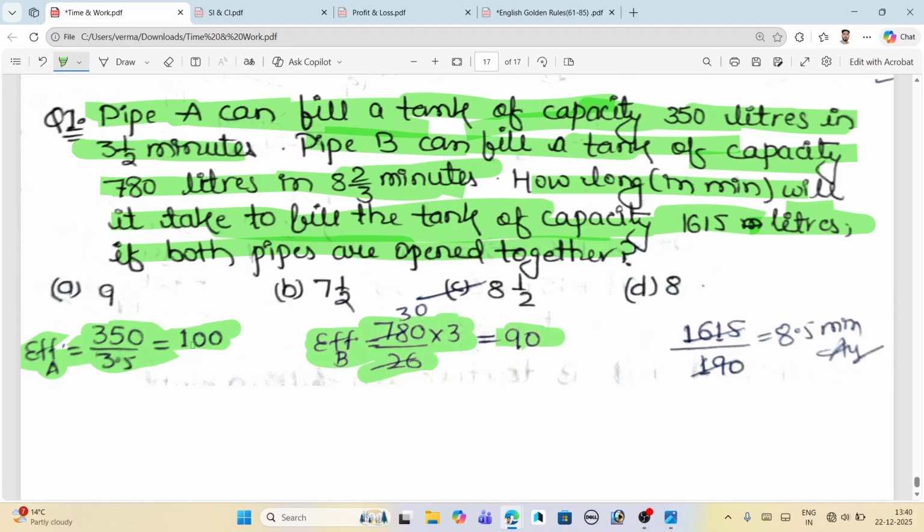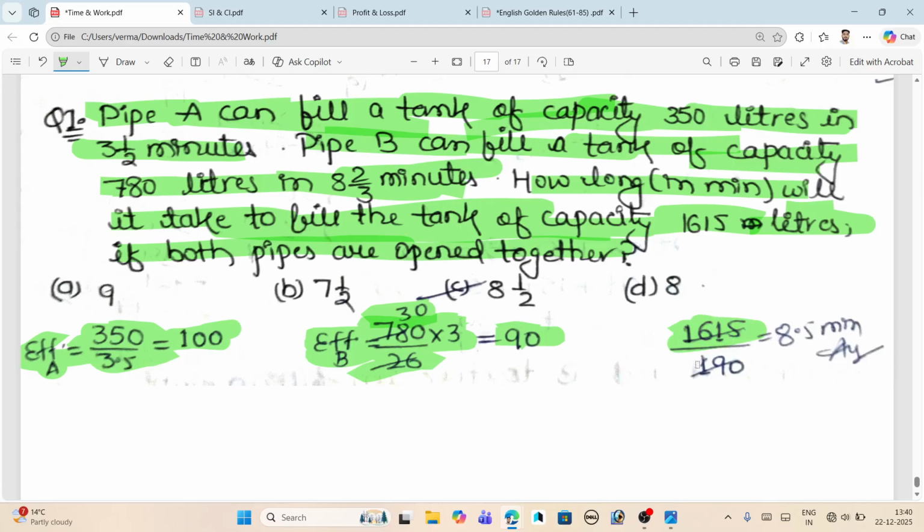These are all easy calculations you can obviously do. The question is how long will it take to fill a tank of capacity 615 liters when both pipes are open. When both pipes are open, the capacity of the first pipe is 100 and the capacity of the second pipe is 90.